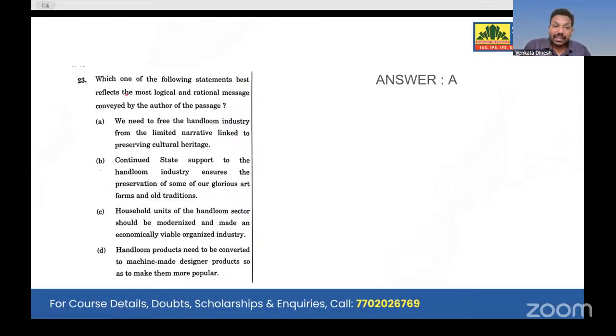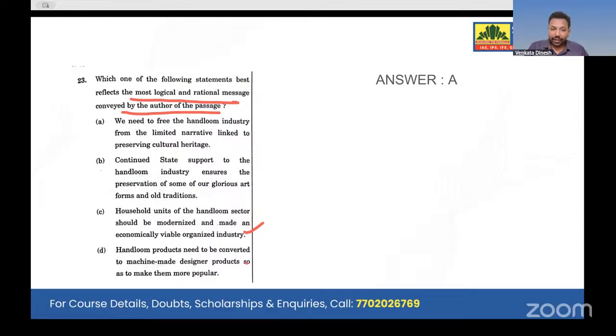Which of the following statements best reflects the most logical and rational message conveyed by the author in the passage? Look at option B, it supports the critics, but that is not the rational message conveyed, it is a negative option. Look at option C: household units of the handloom sector should be modernized and made an economically viable organized industry. You might say yes, this might be the solution. But this passage does not address modernization, it is not the core issue at all. And look at option D.